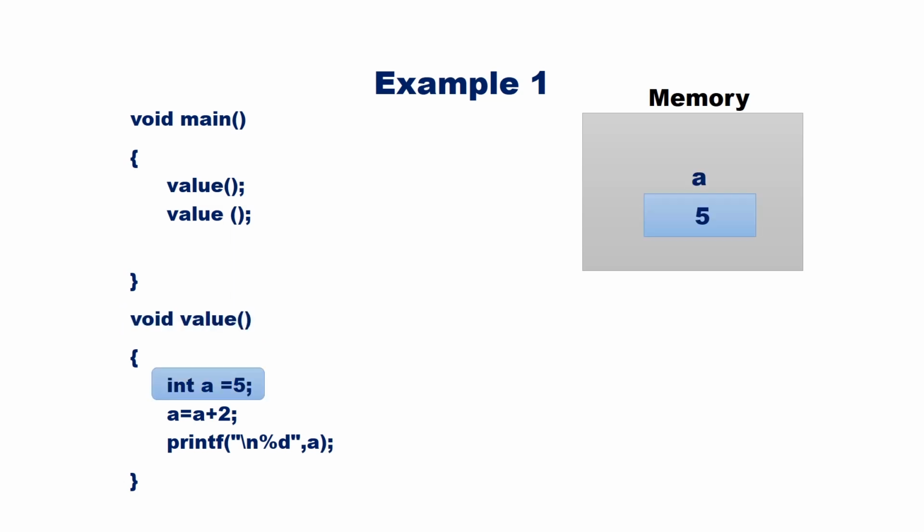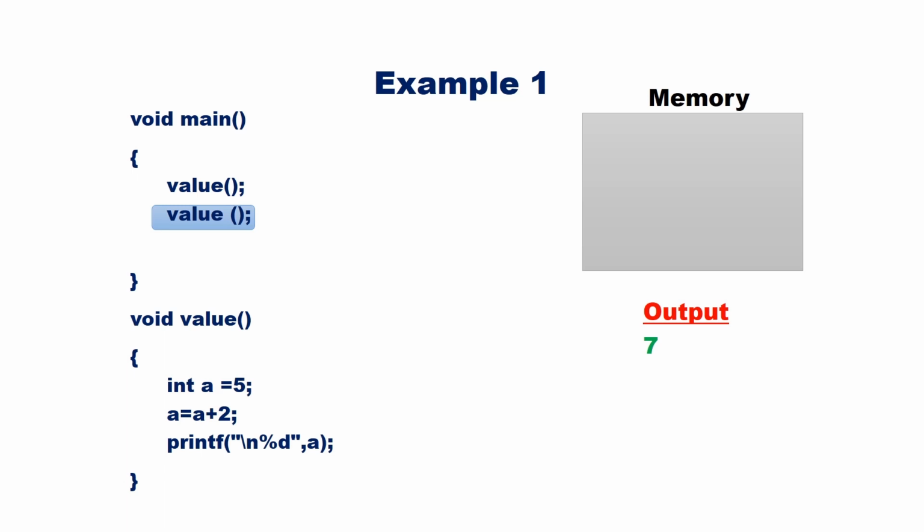A block of memory has been allocated with name A and initialized with value 5. A equal to A plus 2, that means A now becomes 7. Print the value of A. We will get the output 7. End of function. Control goes back to main. When the control exits from function value, variable A gets destroyed. That means the lifetime of a variable is only till the control remains in the function.